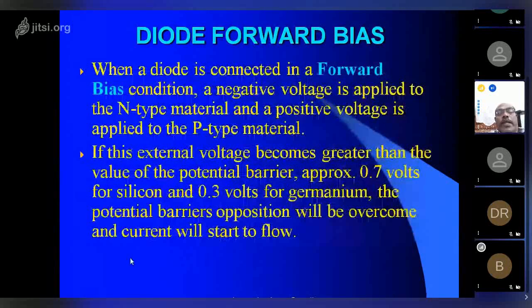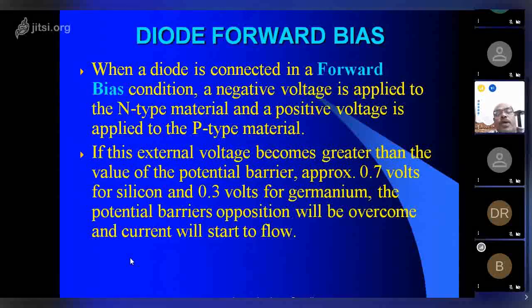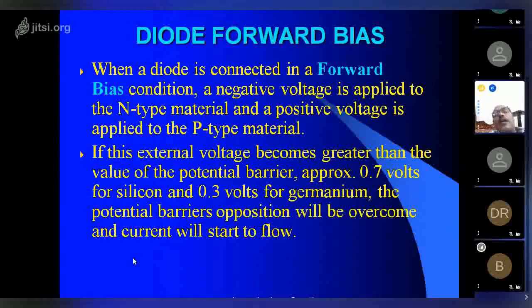When a diode is connected in forward bias condition, a negative voltage is applied to the N-type material and a positive voltage is applied to the P-type material. If the external voltage becomes greater than the value of the potential barrier, that is 0.7 volts for silicon and 0.3 volt for germanium, the potential barrier opposition will be overcome and the current flow will start.